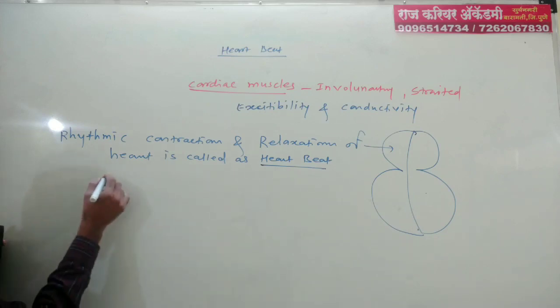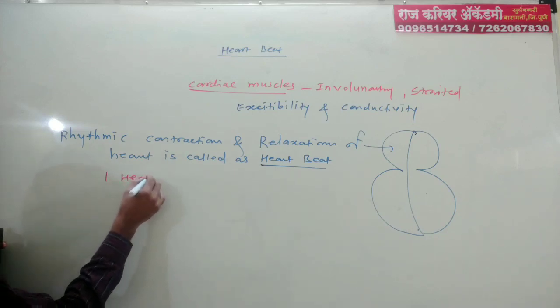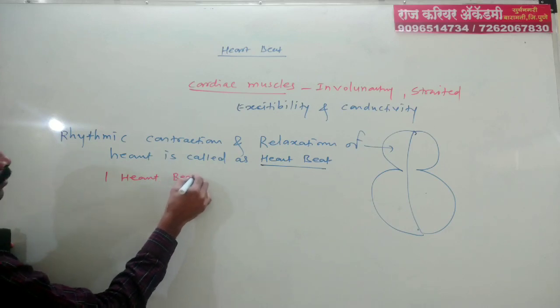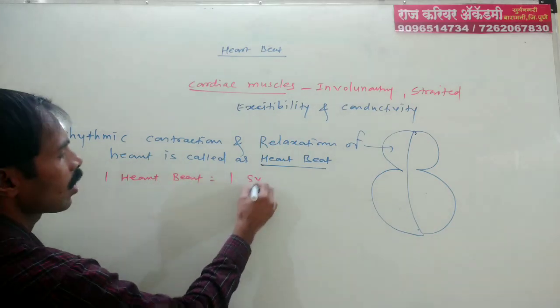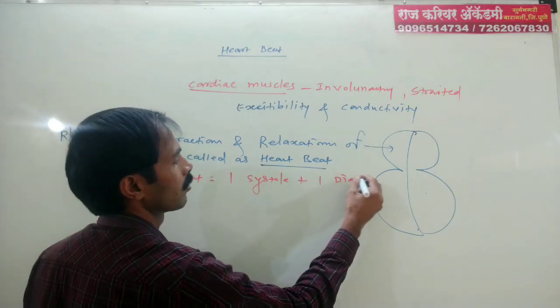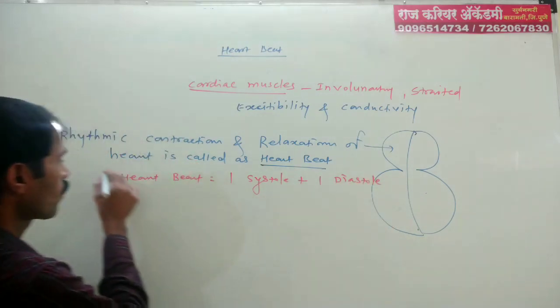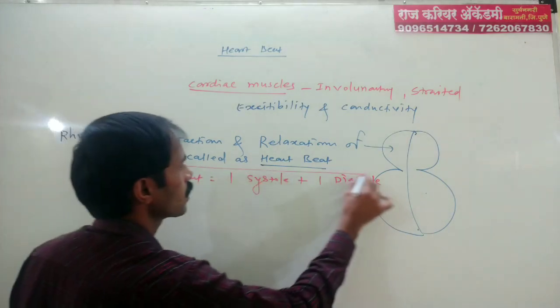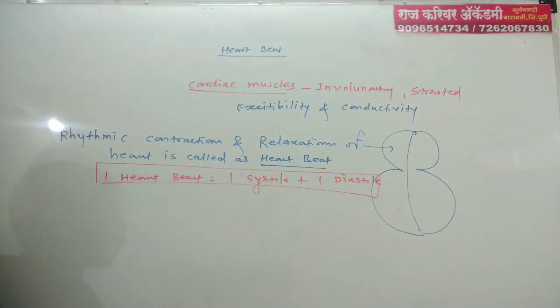That is one heartbeat. One heartbeat consists of one systole plus one diastole.